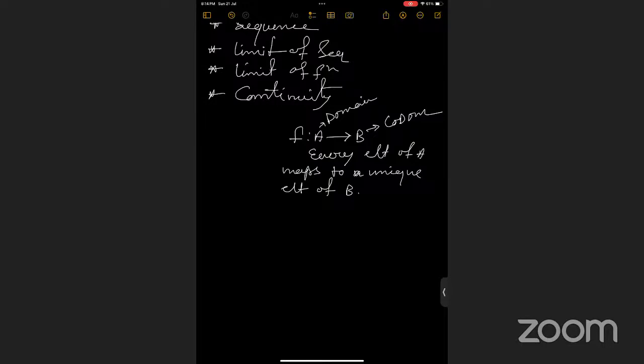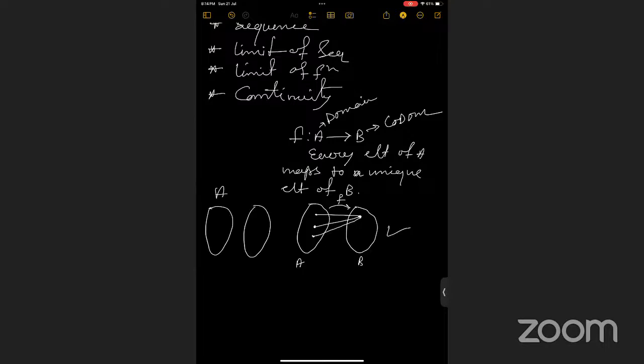No, it's not one input, one output. It means unique input, unique output. The image is unique. Like one input, one output is fine, but there may be other points which are going to this same image. This is correct for a function, but this is not correct. If one element is going to two different elements for a relation, then this is not a function. This is a function. This is not a function.